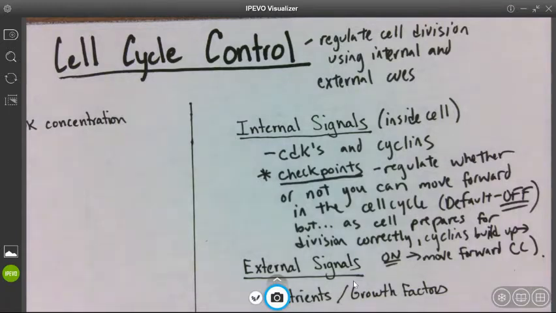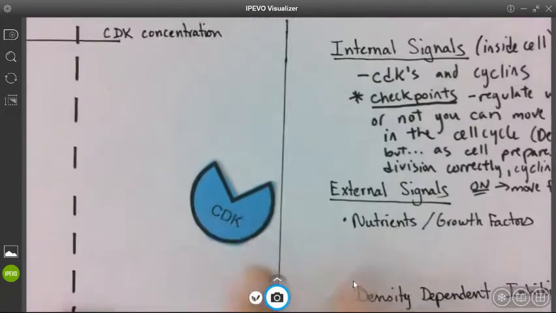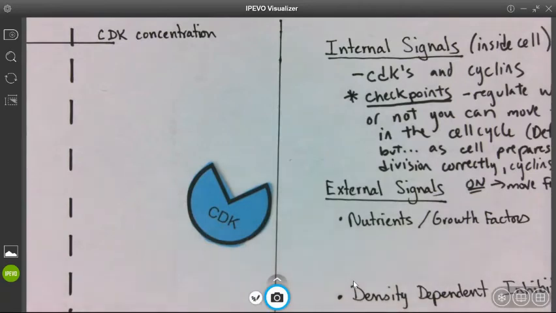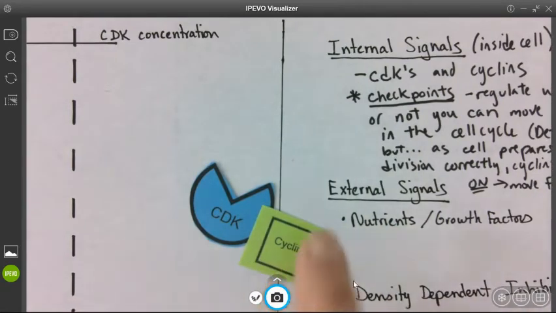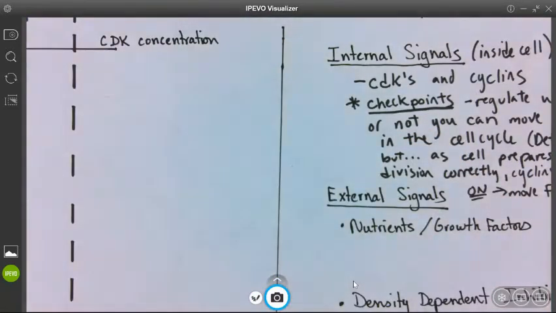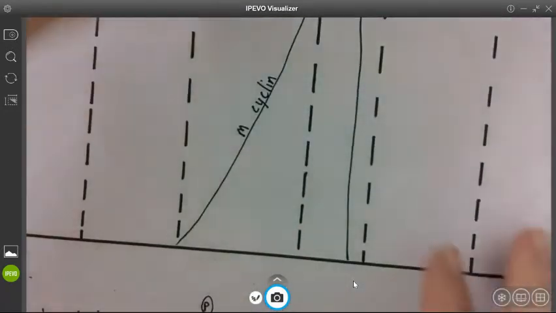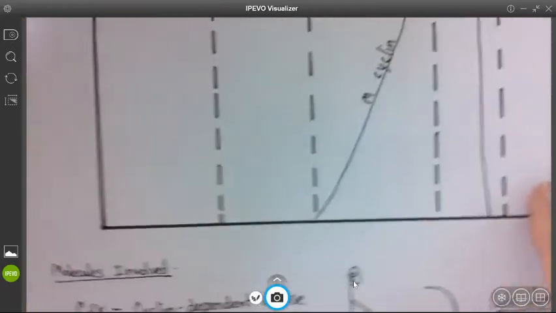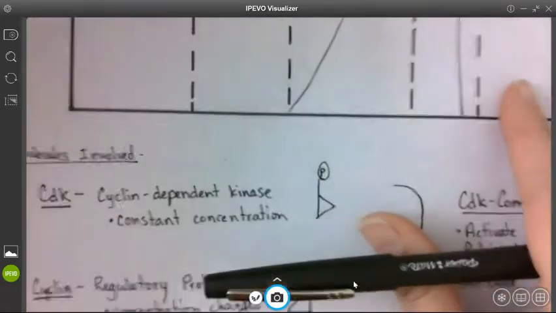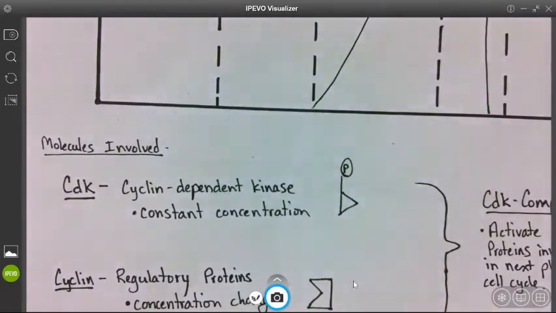Okay, let's start first by talking about the molecules. And I'm going to show you some too. So we're going to talk about CDKs, and we're going to talk about cyclins as well inside the cell. As I said earlier, CDK levels stay constant and cyclin levels can rise and fall. So let's first go down here and talk about the molecules involved. Obviously this isn't exactly what they look like. I'm just trying to make a point.